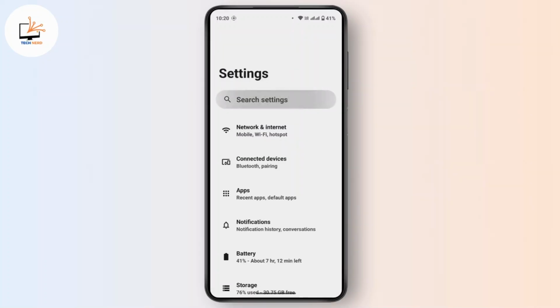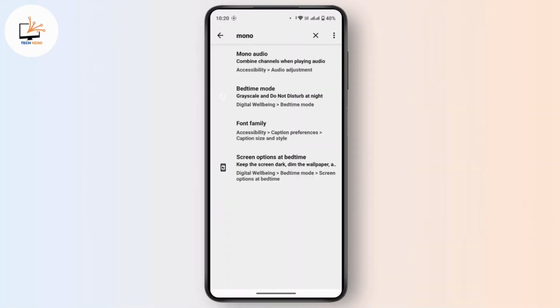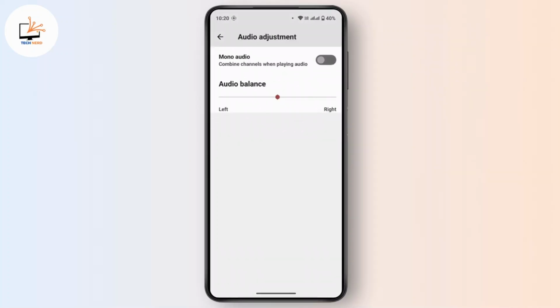After that, in the search bar, type in mono and then search for it. Wait for a while, then you'll have this option on your interface that says mono audio. Tap on it. Now once you get into audio adjustment page, there is an option for mono audio.